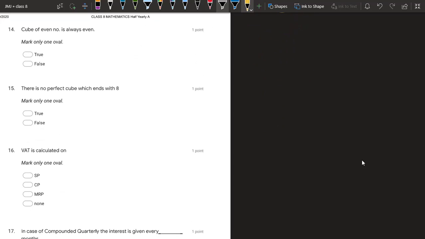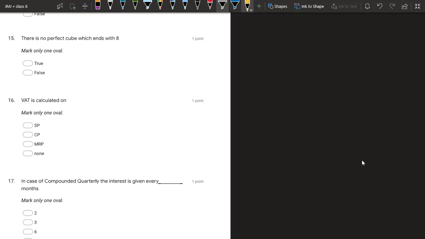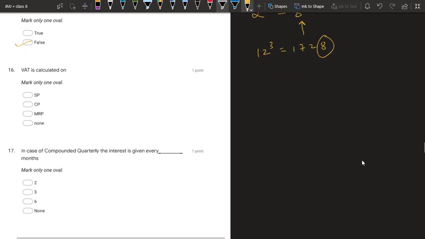Question 14. Cube of even number is always even. It is true. Question number 15. There is no perfect cube which ends with 8. Wrong, because 2 cube is equal to 8 and this is a perfect cube. Similarly 12 cube is 1728, again having an 8 at the end. So this is false because there are perfect cubes which end with 8.